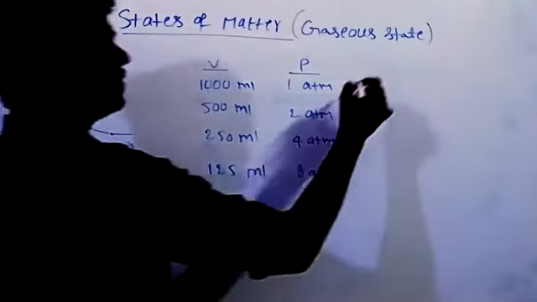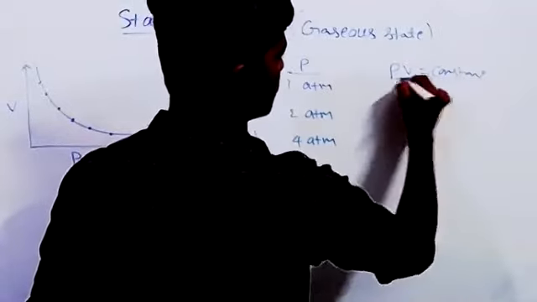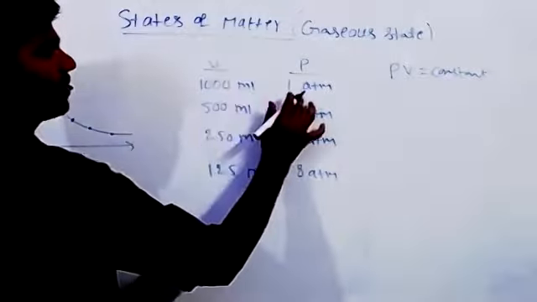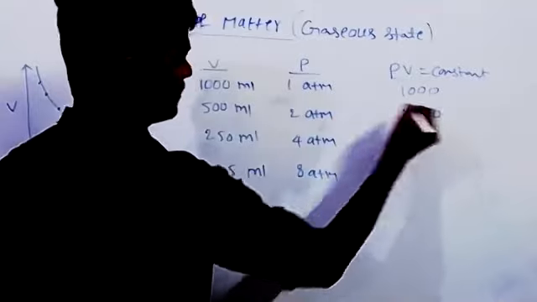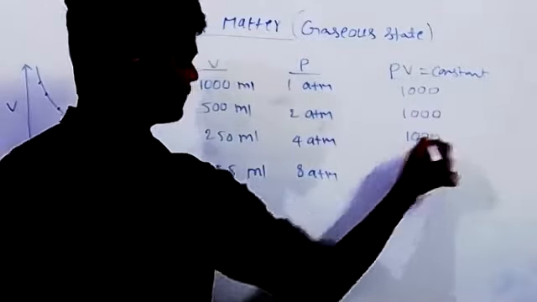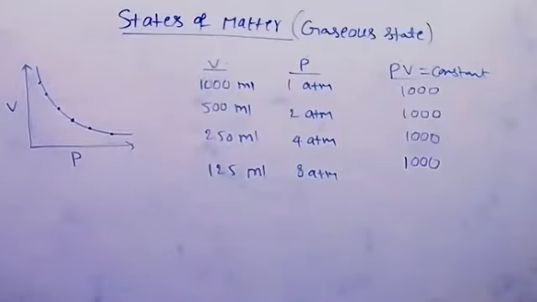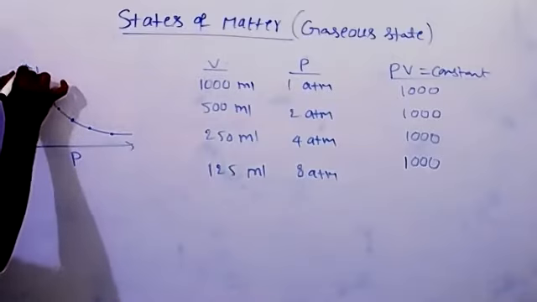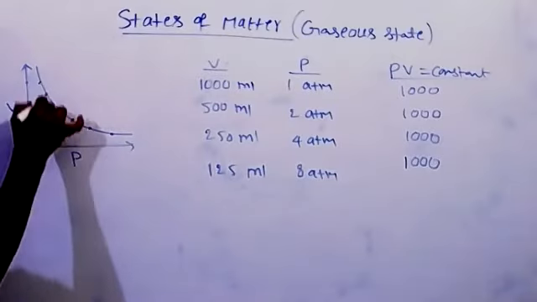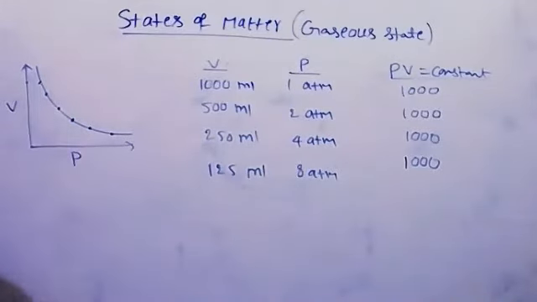But right, the PV value, P into V is equal to a constant always. 1 into 1000, 1000. 500 into 2, still 1000. 250 into 4, 1000. 125 into 8, also 1000. So always the PV value is constant. So here we can see, suppose this initial volume is here, at 1 atmospheric pressure is the volume. If pressure becomes 2 atmosphere, volume becomes half.